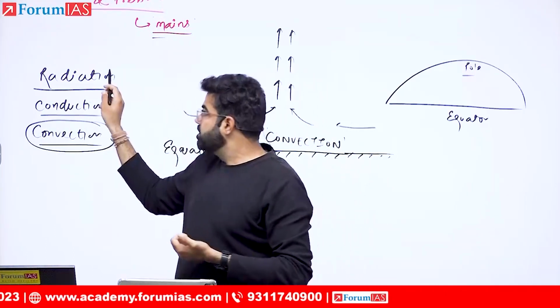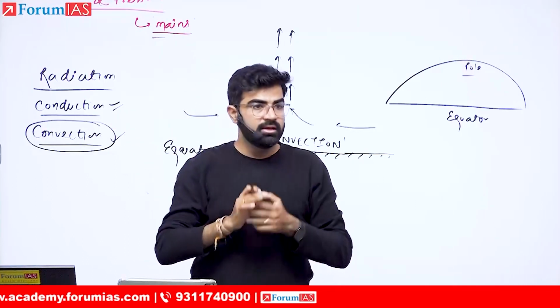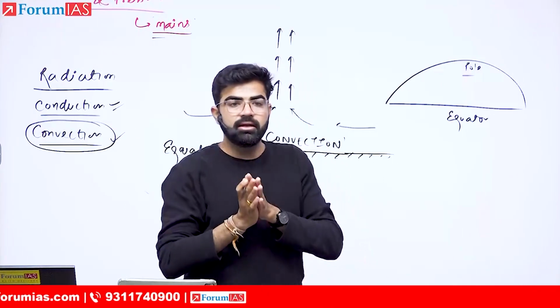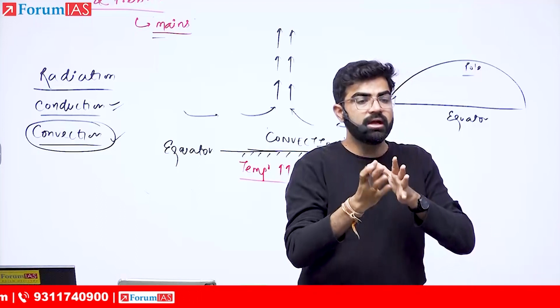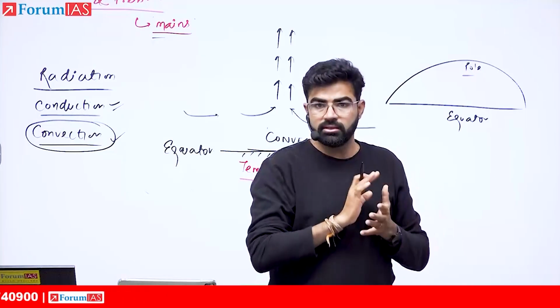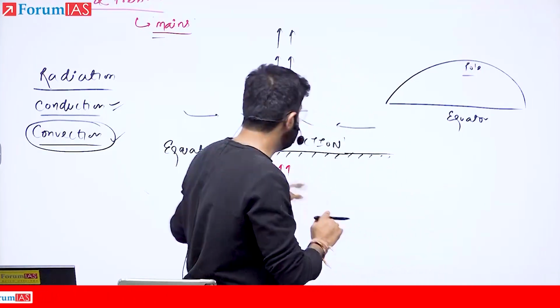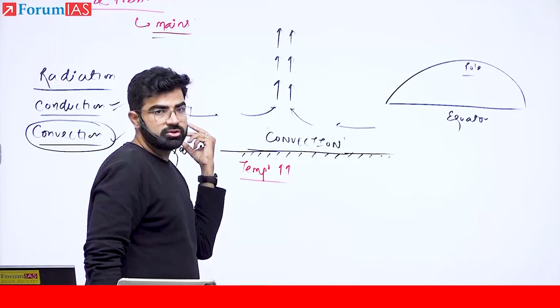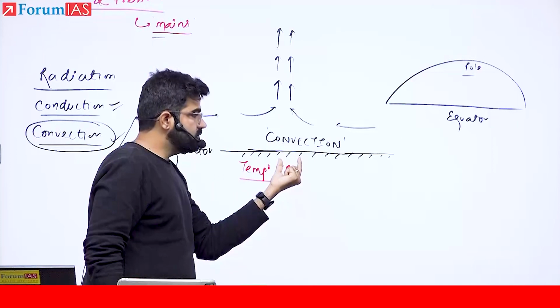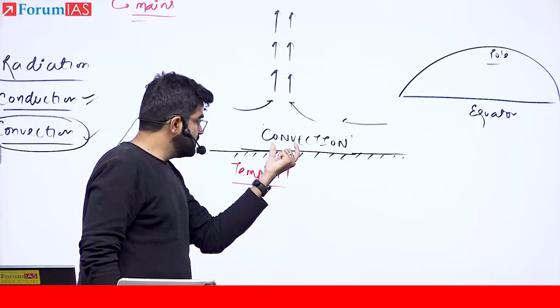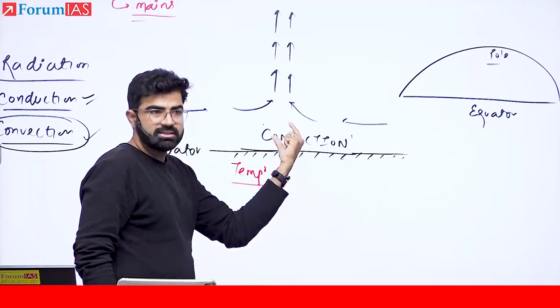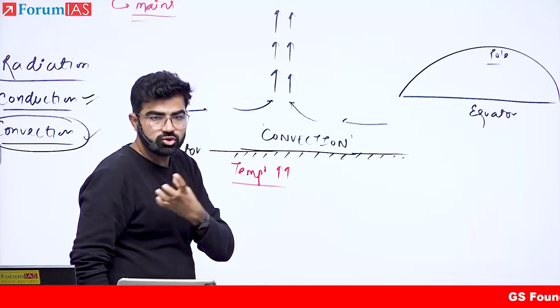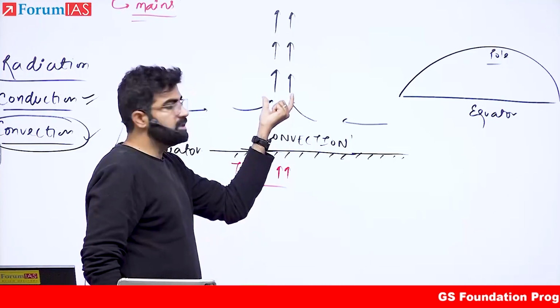Now in air, conduction is very rare, or we can say conduction is very slow in case of air. Why? Because it is a poor conductor of heat. Understood? So what happens here? Just understand, air comes in contact. Let's say this was horizontal wind. Wind came in contact with the very hot surface. This hotness, this temperature, is nothing but a kind of energy source for the air. Now air has been warmed.